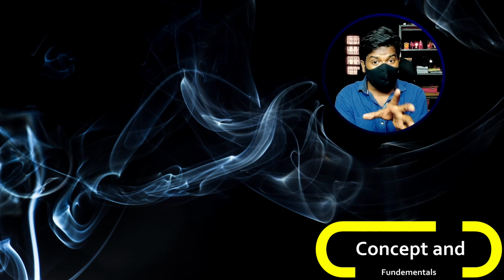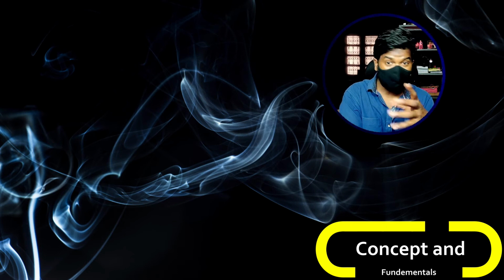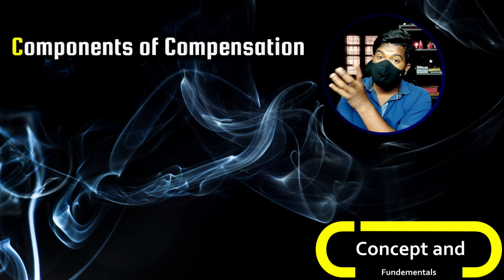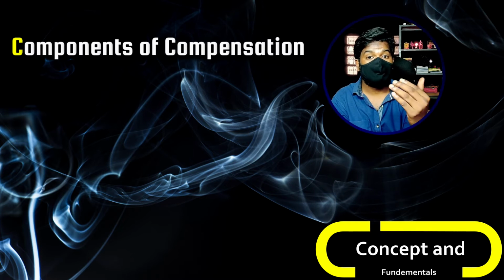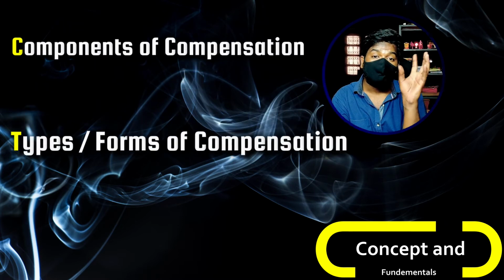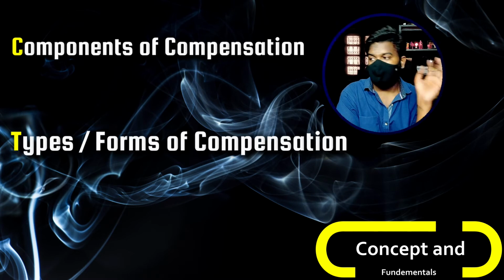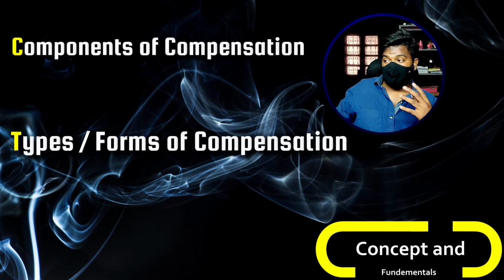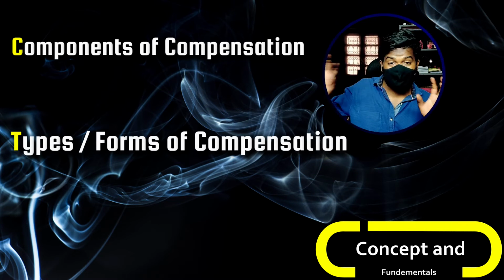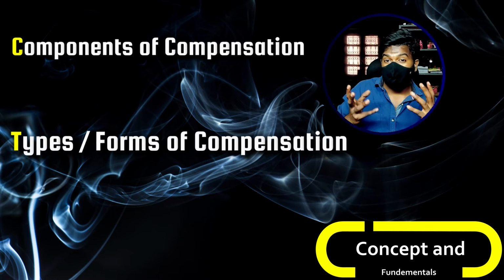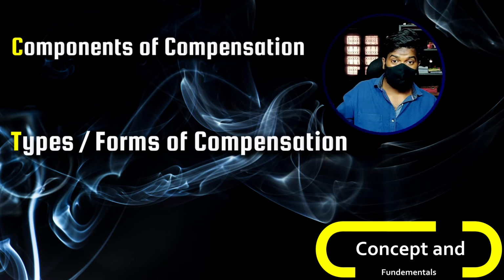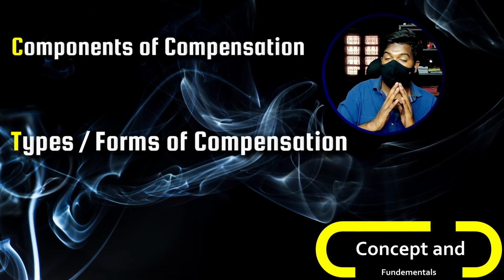Till now we have discussed the first topic in today's class. What is that? The components of compensation. From now on, we will be discussing the second topic, which is the types or forms of compensation. I want to give this clarification because most people interchange these two things, or get confused between them. Most people think they are the same, but they are basically not the same.